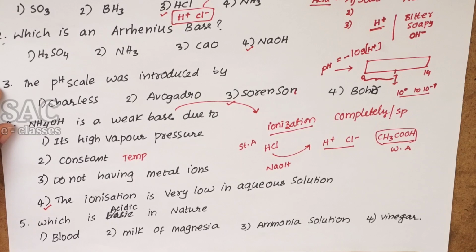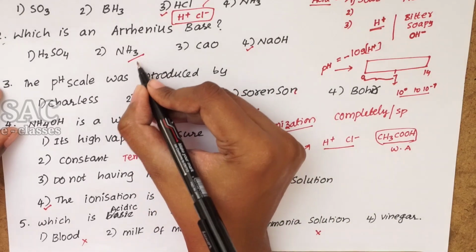Let's move to the next one, problem number 5, which is acidic in nature. Usually blood is basic in nature. Milk of magnesia acts as an antacid when our stomach is completely acidic; milk of magnesia is also a base. Ammonia, as we said already, is a base, but it is an alkali.